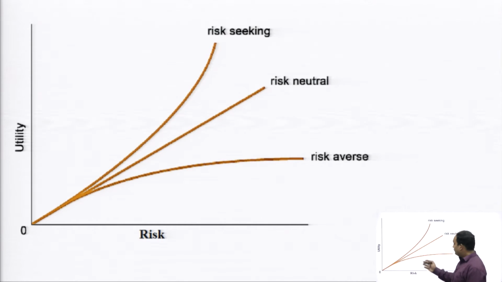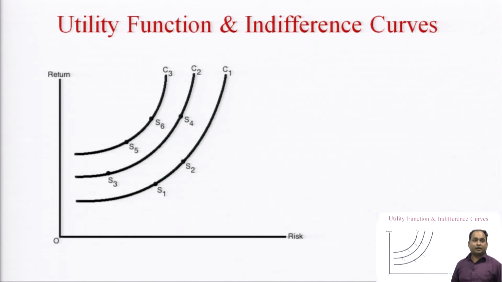So, in sum, if we are analyzing risk as a utility function, then these are the risk seeking investor, these are the risk averse investor, and in between, which shows an angle of 45 degrees, these are the risk neutral investors. So, utility function, these are the three kinds of investors which we are having.